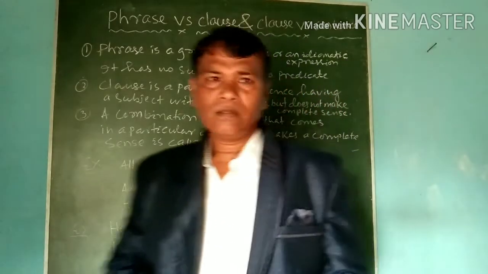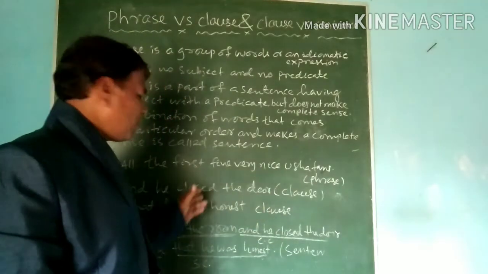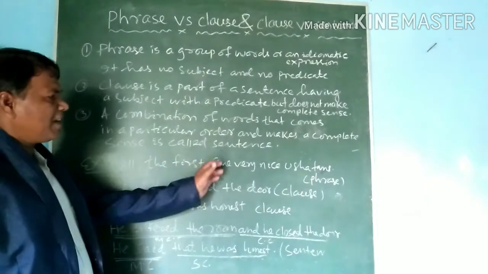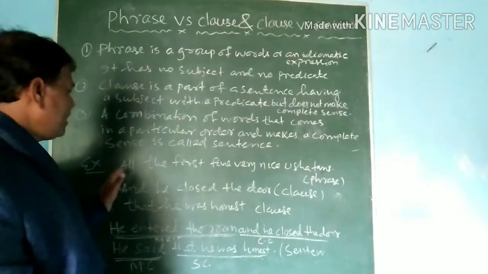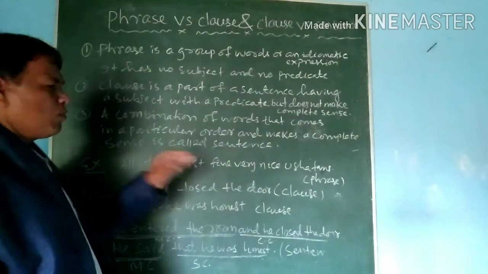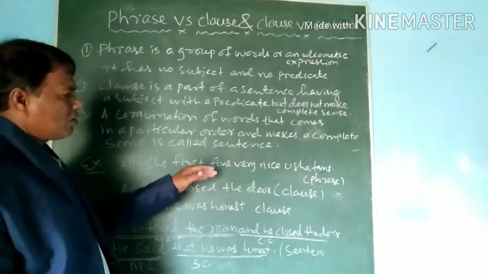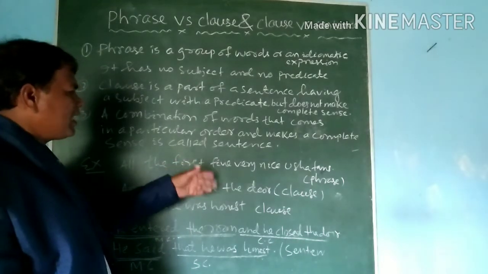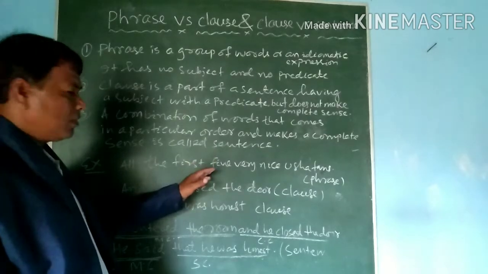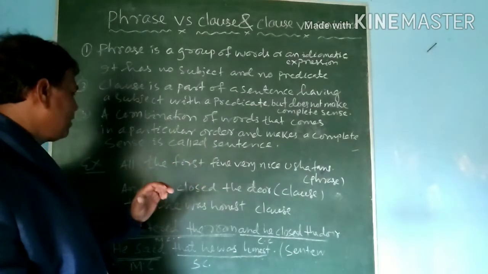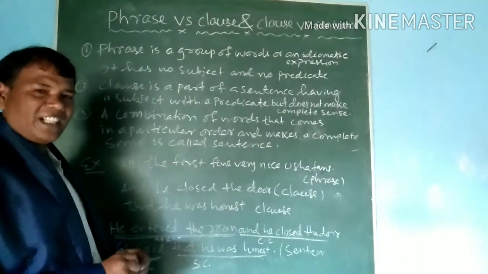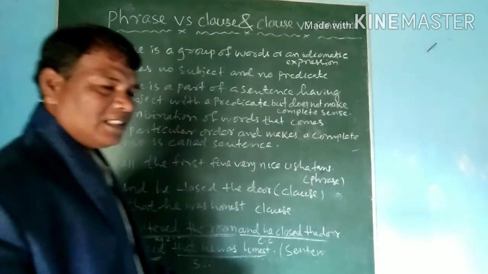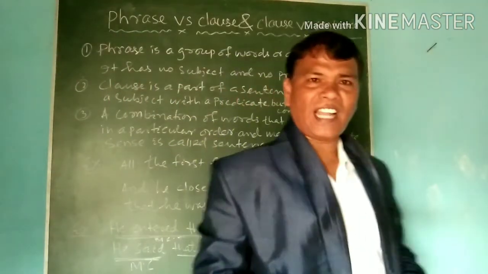Now we examine how it is a clause and how it is a sentence. You see, I have written "all the first 5 very nice Usha chants." In this group of words there are 8 words, but it can't be a clause or a sentence. Why? Because there is no predicate part or there is no verb in this group. So it is a phrase, and phrases are of different types. It may be a noun phrase, verb phrase, adjective phrase, prepositional phrase and adverb phrase.